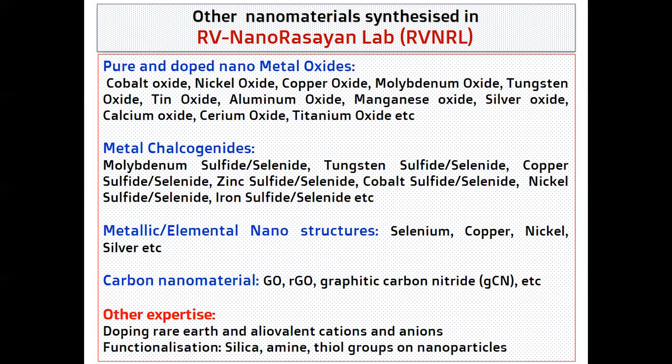Along with this, we have also prepared various nanostructures in our lab. We have worked on pure and doped nanometal oxides of all these oxides, and we have prepared sulfides and selenites of all these materials. We have prepared nano selenium, nano copper, nano nickel, and silver. And as I told you, we have prepared graphene oxide, RGO, graphitic carbon nitride, and we are experts in doping rare earth and olivine cations and anions for all these materials. We would also help in functionalizing these nanomaterials with silica, amine, and thiol groups.